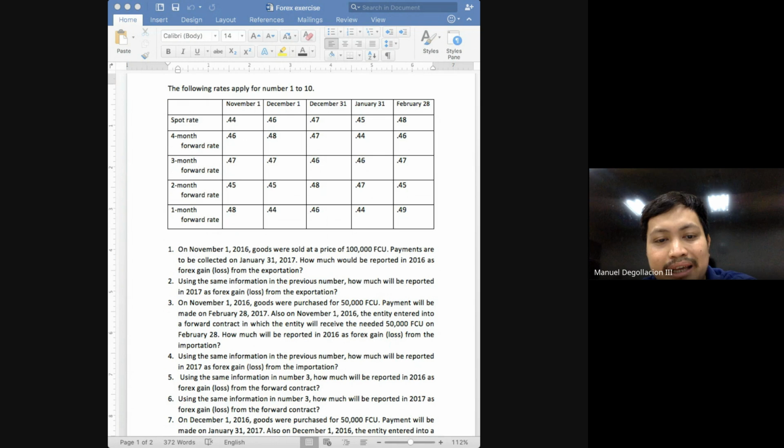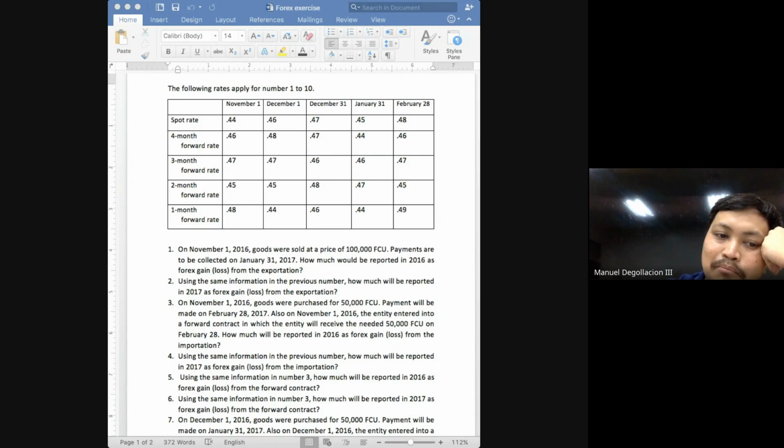on February 28. So what is our goal? Our goal is to determine the estimated spot rate on February 28, which is the settlement date, as of December 31. Again, we want to know, as of December 31, how much is the estimated spot rate on the settlement date? Again, when is the settlement date? February 28. Again, we want to know how much is the estimated spot rate on February 28 as of December 31. And what rate are we going to be using if we're trying to determine the estimated spot rate? Use forward rates. But which forward rates are we going to be using?